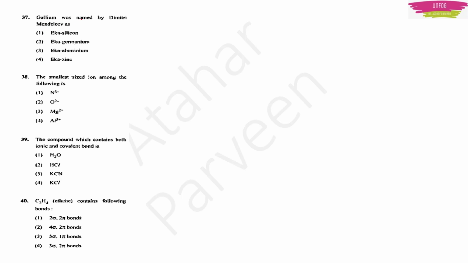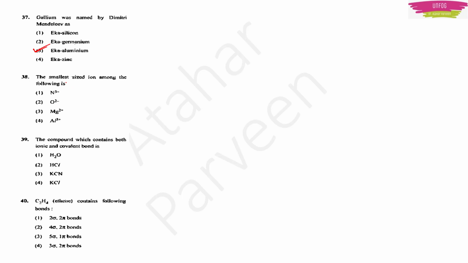Next we have: gallium was named by Dmitri Mendeleev as option 1 Eka silicon, option 2 Eka germanium, option 3 Eka aluminium, and option 4 Eka zinc. It is actually option 3, Eka aluminium.